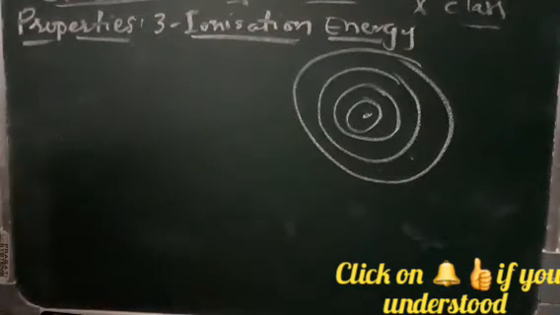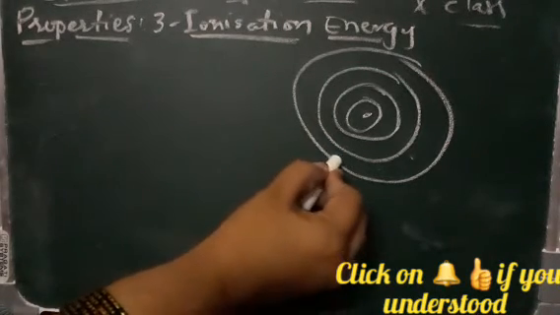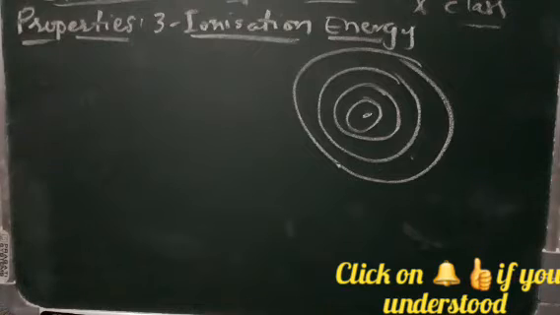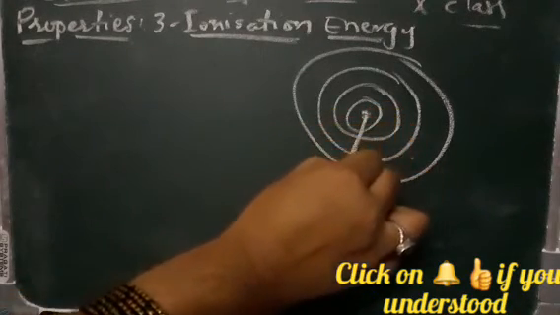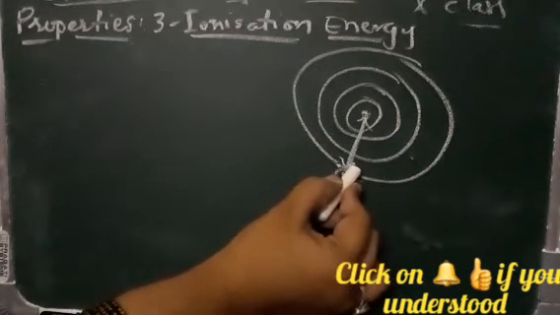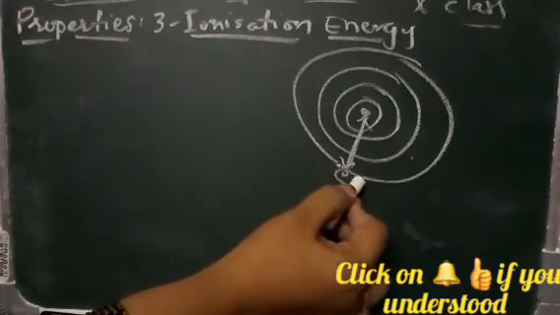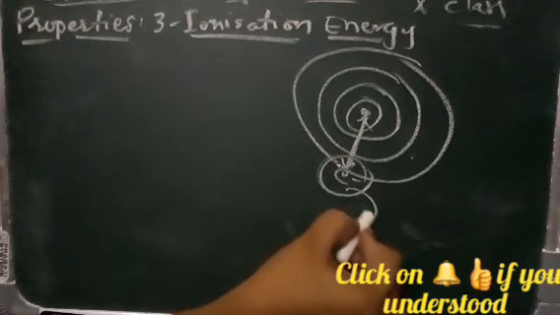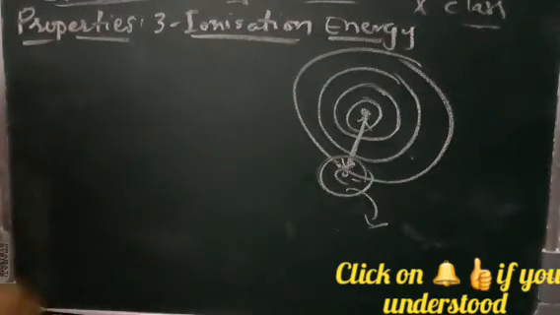Next, the next property is ionization energy. The energy required to remove the electron from the outermost orbital or shell of a neutral gaseous atom is called ionization energy. This is a nucleus and this is your outermost shell. The electron present in this outermost shell you have to remove. So whatever energy is required to remove the electron from the outermost shell is called ionization energy.